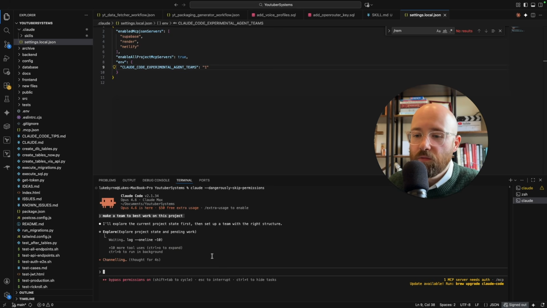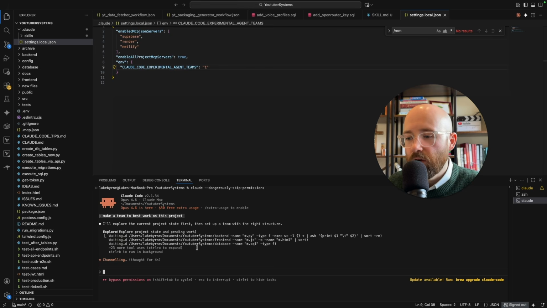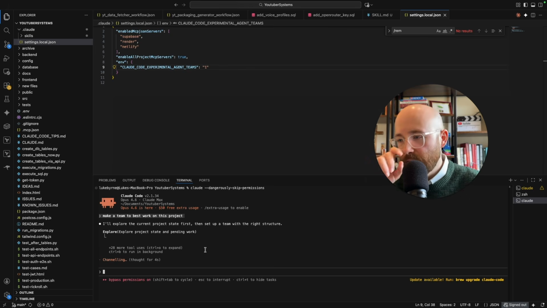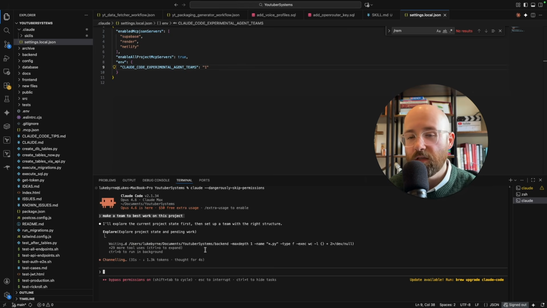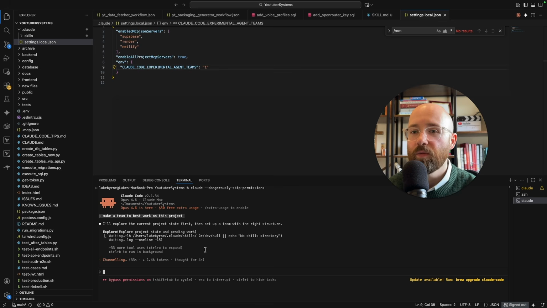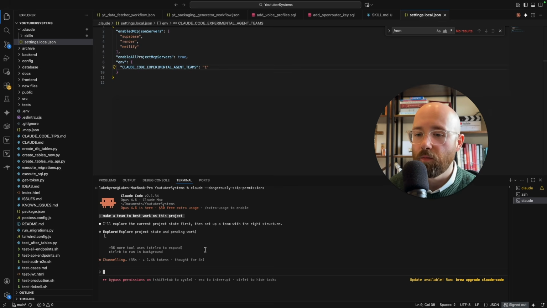So here, we'll see what it comes back with, but I would suspect something like a tester, a front end, a back end, an infra, this kind of stuff. But we'll let it run and see what it comes back with. I'm really interested to see the results as well on this repo, because as I make it more complex, the more it gets a little bit confused as to what's going on.